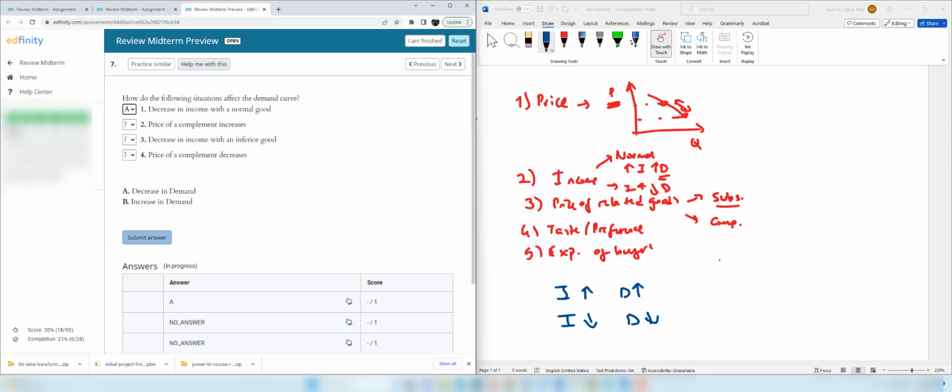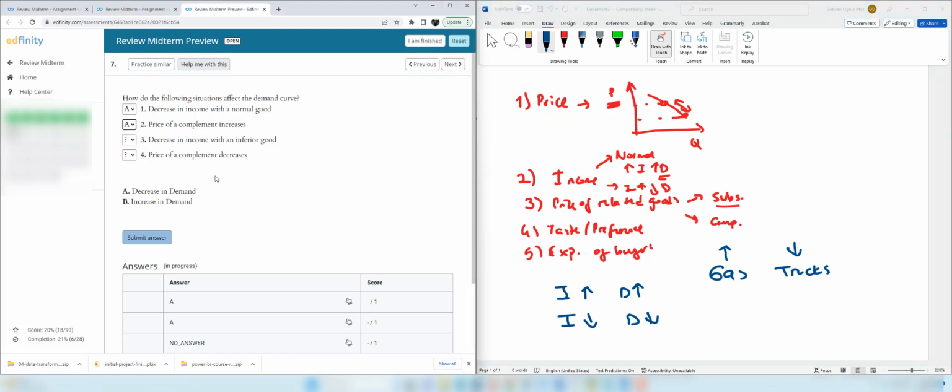Price of a complement increases. Let's think about it with an example. Gas and trucks are complementary because trucks use a lot of gas. So if the price of gas increases, the demand for trucks is going to decrease. Therefore, the right answer is decrease in demand.